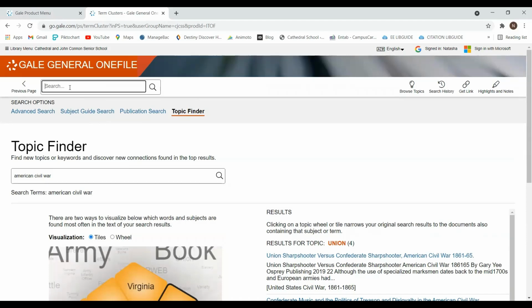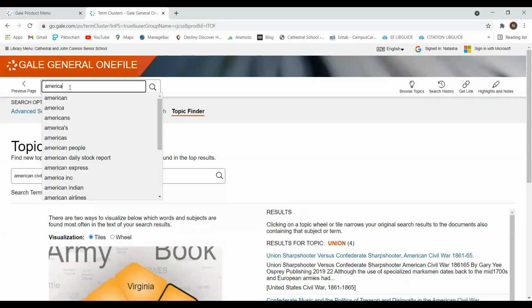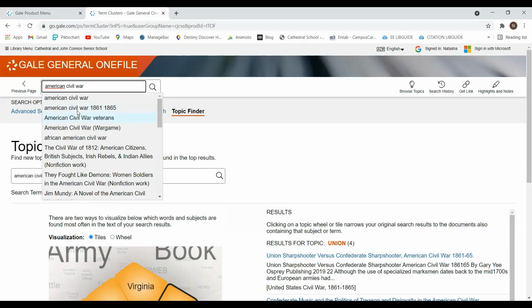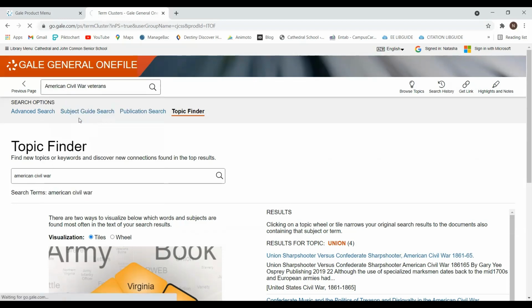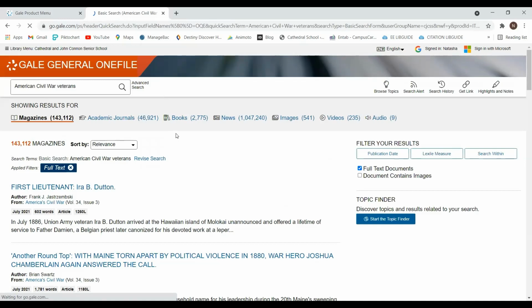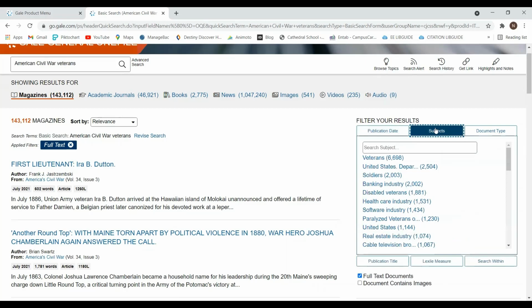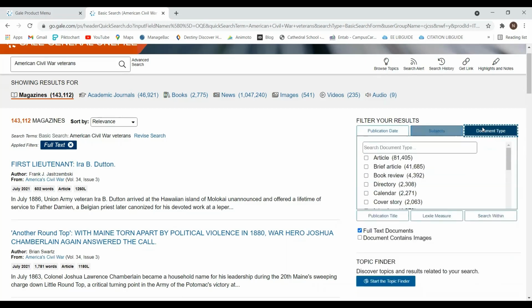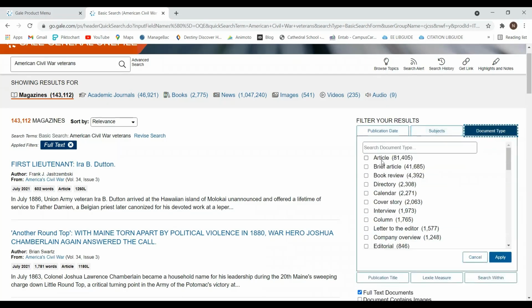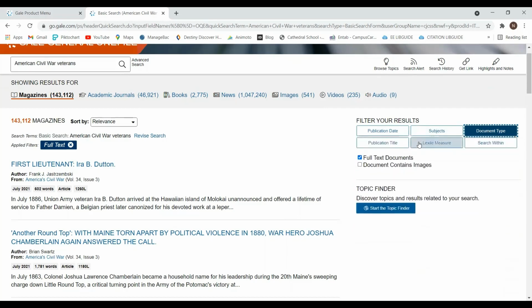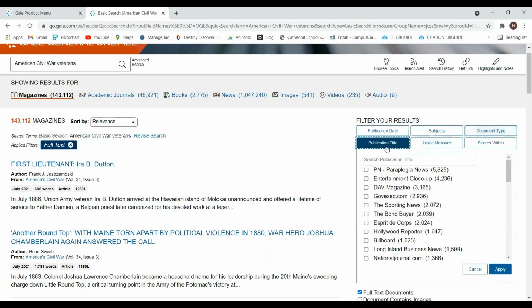Again, I can do a general search on the American Civil War. Over here, I can narrow it down by subjects, by document type, if I am looking at an article or a book review or a cover story, and by publication as well.